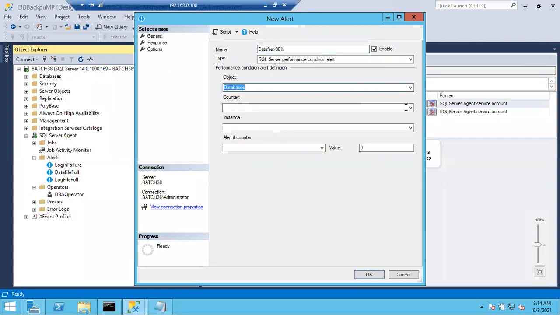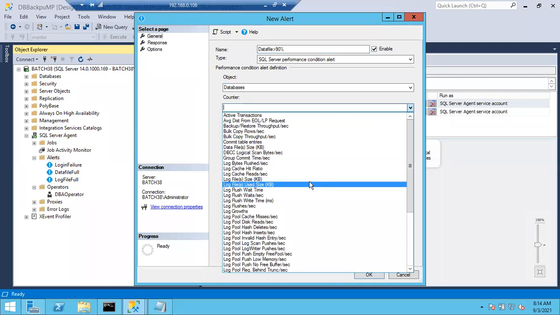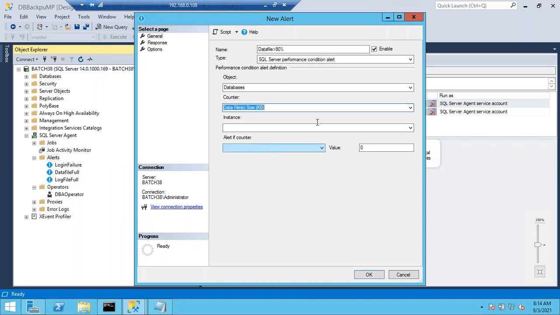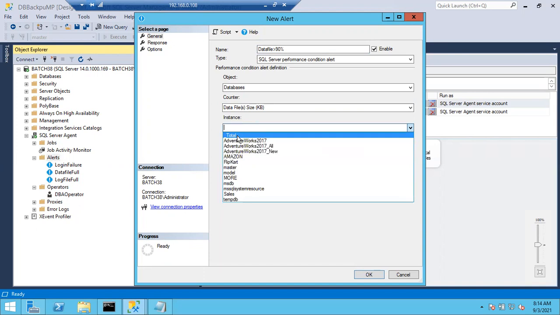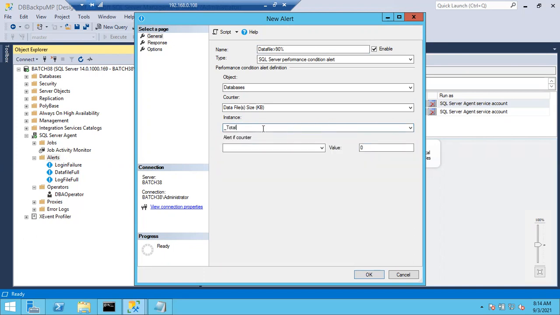Let me try this one. Sorry about that. And counters, you have to select counters: Data File Size. Underscore Total means on all the databases. In case you want a specific database, you can choose it. If you choose underscore Total, it covers all the databases, so you don't need to create separate alerts for each database. So if any database's data file is more than 90%, you will get an alert. Alert if counter rises above. What is the value?